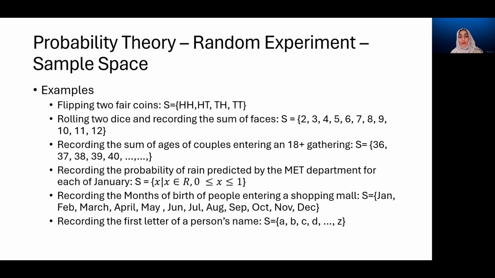Then we have 3 and 1, 3 and 2, 3 and 3, 3 and 4, 3 and 5. 3 and 5 is 8, which is already included, but 3 and 6 is not included. So for 3 and 6, we have 9. We do not have anything beyond 3 and 6, so 9 is it.